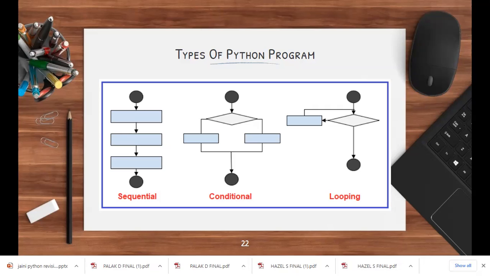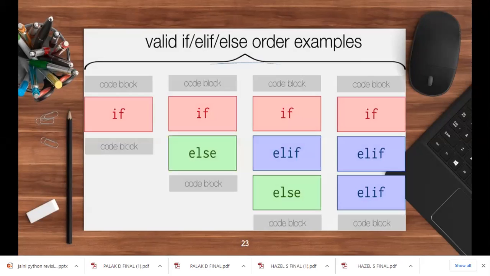In looping, we had a piece of code that was repeated constantly by the programmer, by the interpreter, again and again, depending either on a fixed number of conditions or a condition that we gave. Depending on one of the two, these programs were running repeatedly. Okay? So these were the 3 types of programs we did in grade 11.